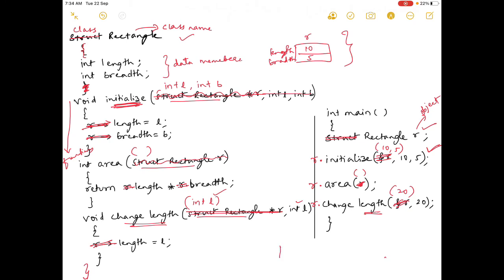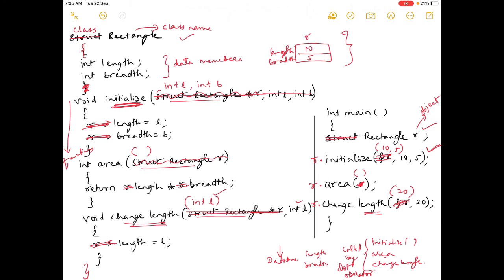Okay, now what are the data members of R? This is the data members. What are the data members? That is length and breadth. Okay, now what are the functions in it? Okay, you have initialize, okay, you have area, and you have change length. So these are all called by what? Called by dot operator. Okay, dot operator.